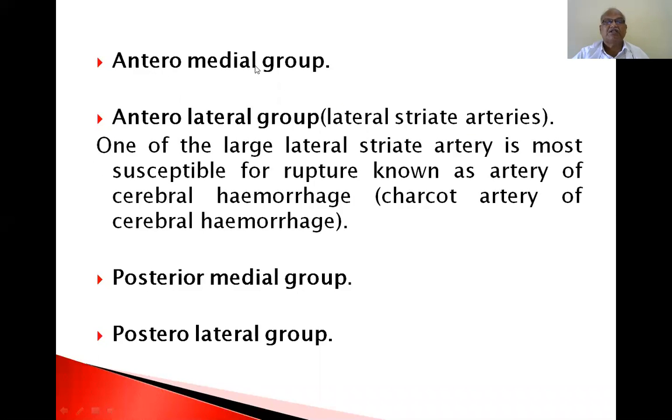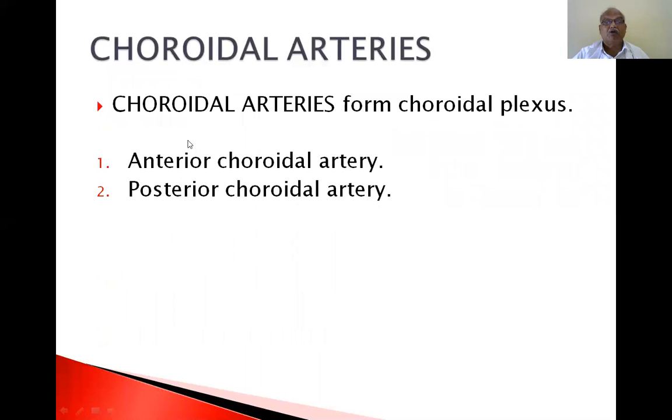Now, the central branches are the anteromedial group, anterolateral group, posteromedial group, and posterolateral group. Choroidal arteries form the choroid plexus. That's why they are called choroidal arteries. They are the anterior choroidal artery and posterior choroidal artery.